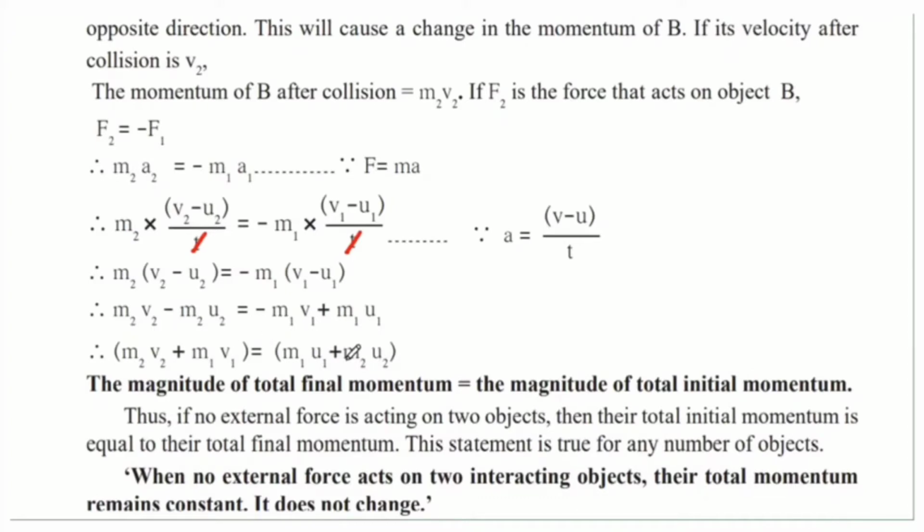So that is how we came to know that the value of the final momentum would be equal to the value of the total initial momentum. Thus, if no external force is acting on two objects, then their total initial momentum is equal to their total final momentum. This statement is true for any number of objects.